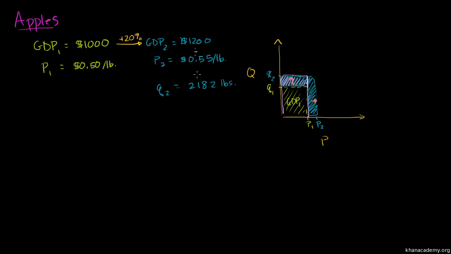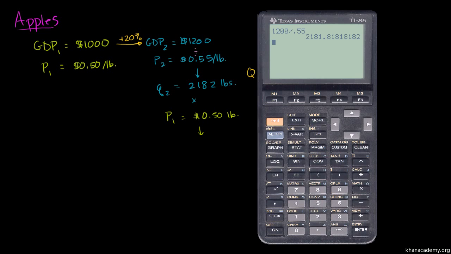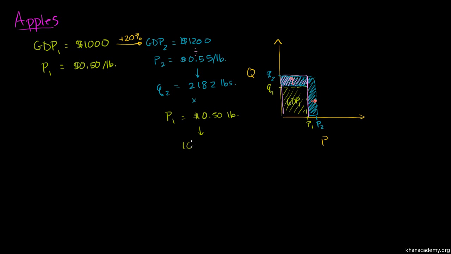2182 pounds. And then I could multiply this quantity, 2,182 pounds, times the price in year one, in year one's price. So I'm going to multiply it times P1, which is 50 cents per pound. I should be able to do that one in my head, but let's see, 0.5. And I get 1090, I'll round it to 1091. So this is equal to 1091. And this is an interesting number.